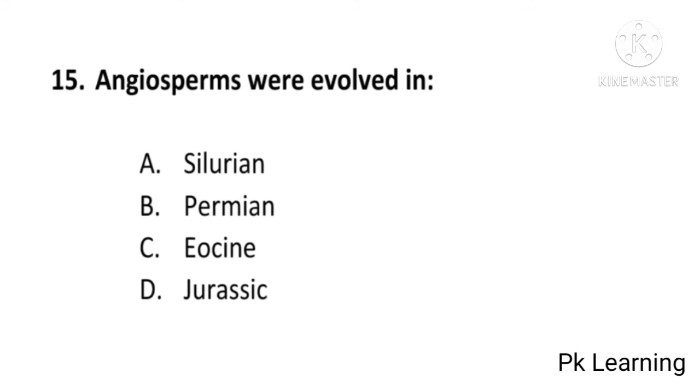Angiosperms were evolved in Silurian period, Permian, Eocene or Jurassic period? And answer is D. Jurassic. Angiosperms were evolved in Jurassic period. D is correct option.